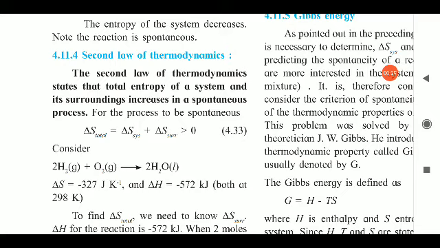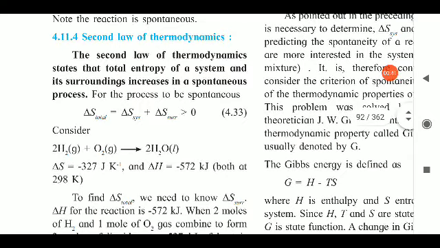For the process to be spontaneous, the following equation 4.33 gives us information that the entropy of the universe, or we can say the total entropy change, is nothing but the entropy of the system added to the entropy of its surrounding, and it is always greater than 0.